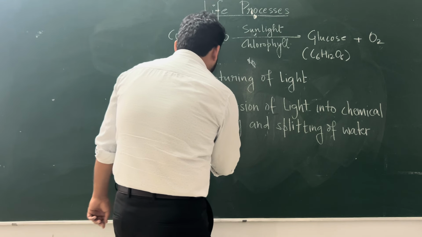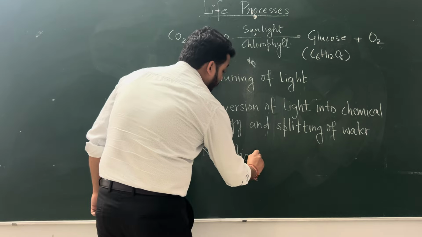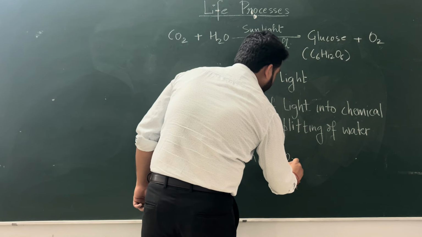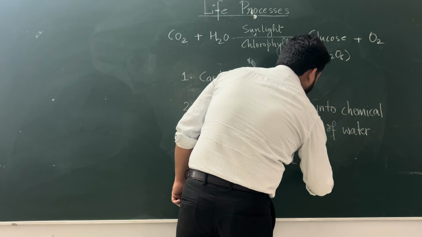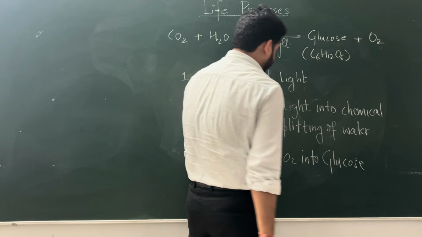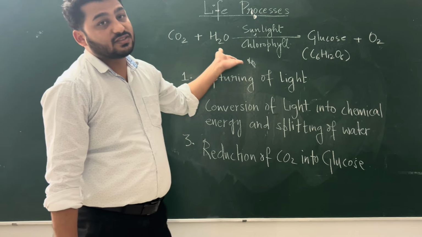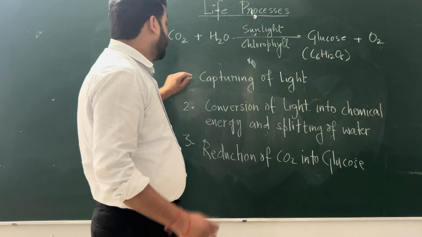And third, reduction of carbon dioxide into glucose. So these are the three basic steps by which this photosynthesis happens in the plant.